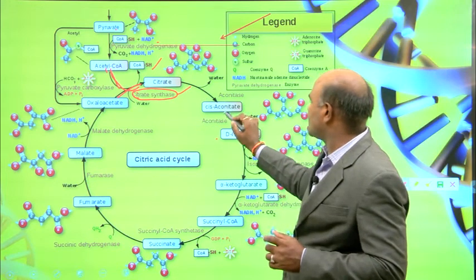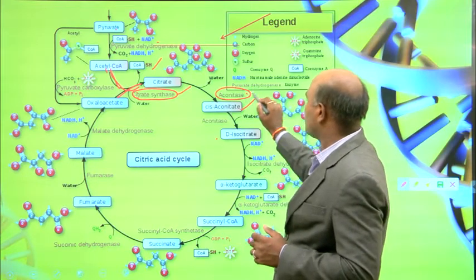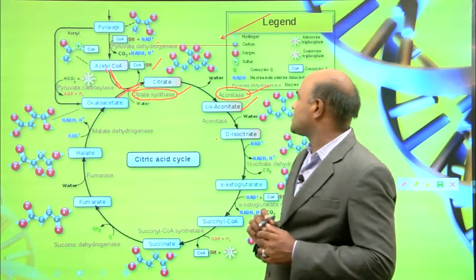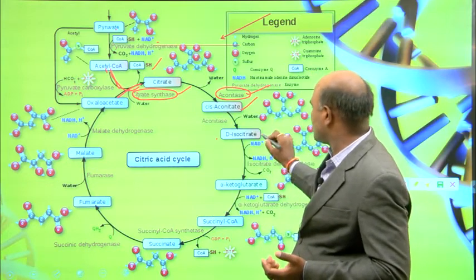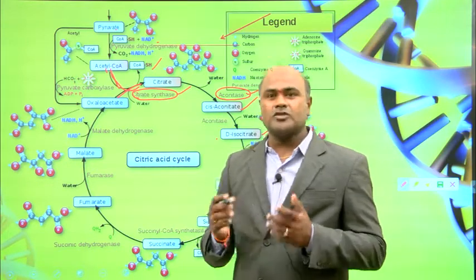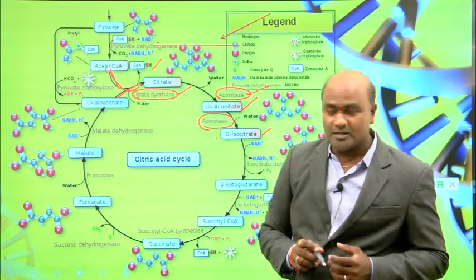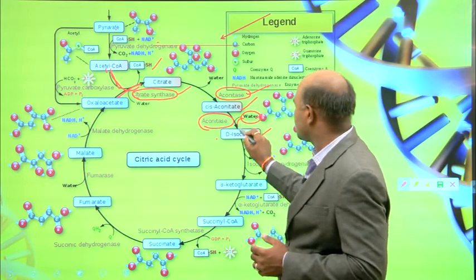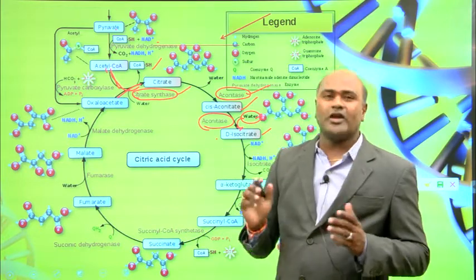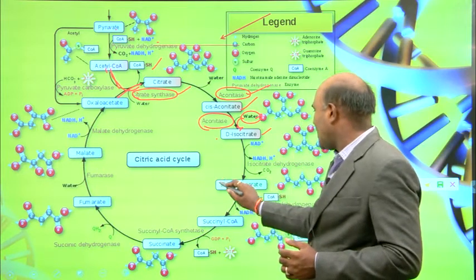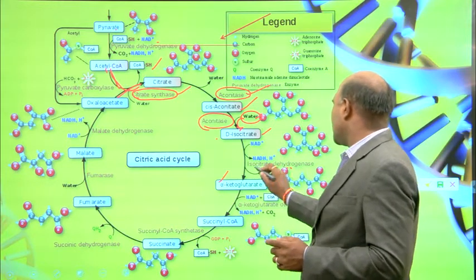Again, citrate is converted into cis-aconitate with the help of aconitase, and one water molecule is released. Again, cis-aconitate is converted into D-isocitrate with the help of aconitase, and here a water molecule is added. Then D-isocitrate is converted into alpha-ketoglutarate with the help of the enzyme isocitrate dehydrogenase.